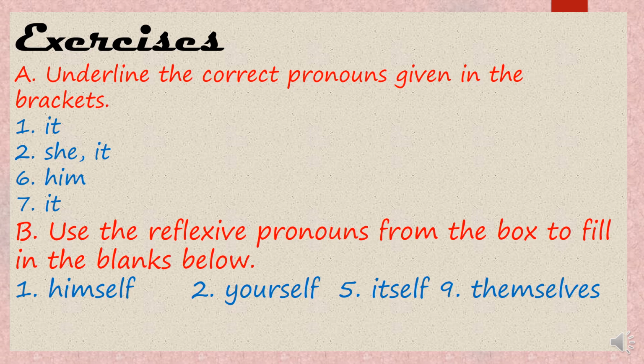So first one, see the first sentence. The boy hurts dash while playing in the park. So the boy hurts, themselves can't be there, yourself can't be there, itself can't be there. What can be there? Himself. The boy hurts himself while playing in the park.